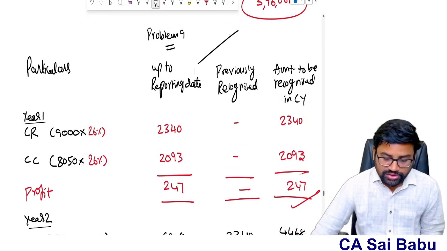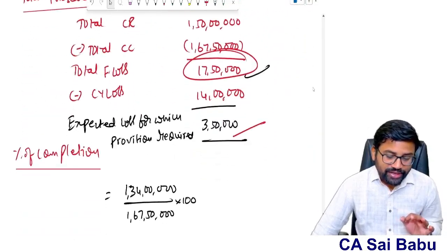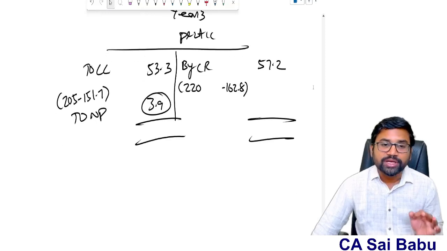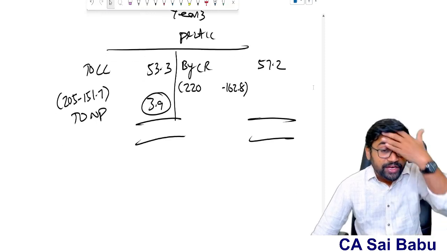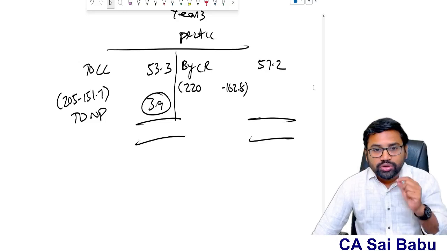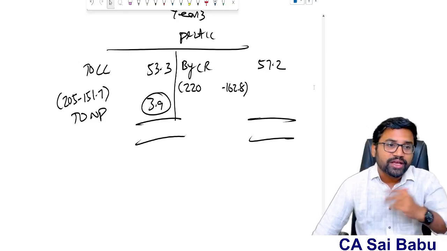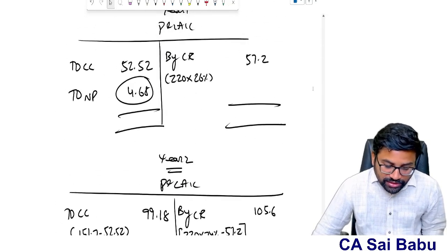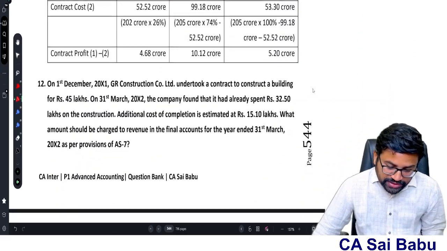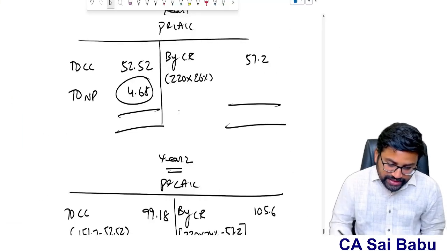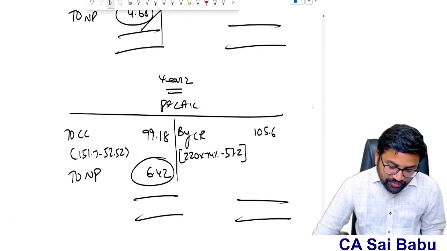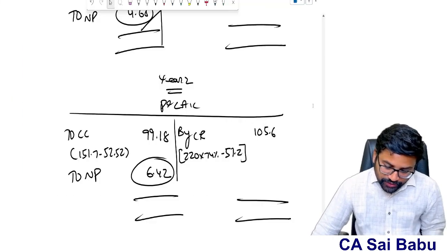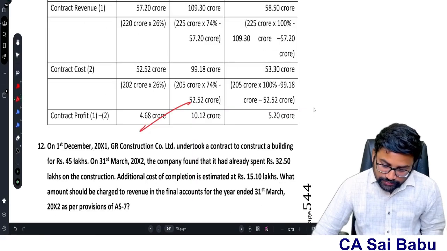Nothing wrong, sir. Ultimately what is required is how much revenue is to be recognized in the current year and how much cost is to be recognized in the current year. Cumulatively, if you find out the percentage of completion, you know the total revenue and total cost. From that, if you reduce what is already recognized, you will get the profit for the current year. So in all 3 years we got a profit, sir: first year 4.68, second year 6.42, third year 3.9.